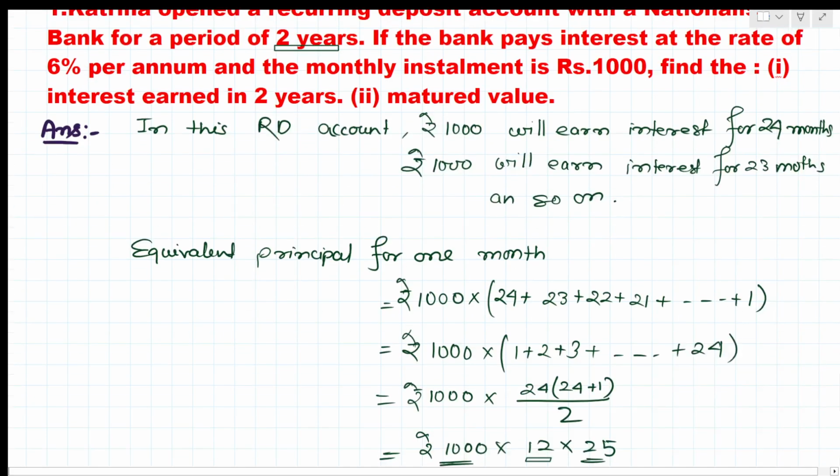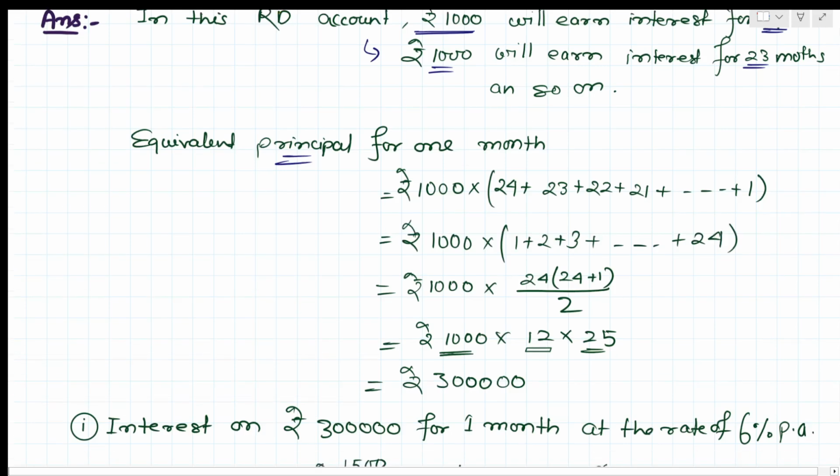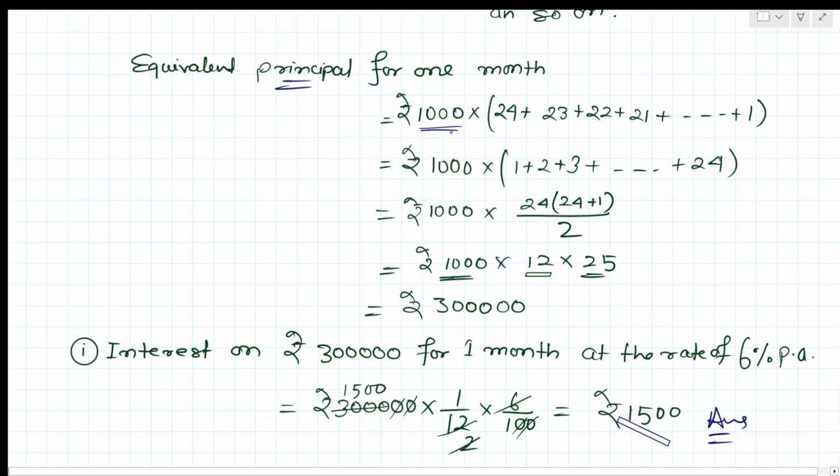So what we are finding, in this RD account, rupees 1000 will earn interest for 24 months, right? Similarly, next month's amount, rupees 1000 will earn interest for 23 months, and so on. So equivalent principal for 1 month equals how much? Here we get equivalent principal for 1 month, that is 3 lakh rupees, right? So interest on rupees 3 lakh for 1 month at the rate of 6% per annum.